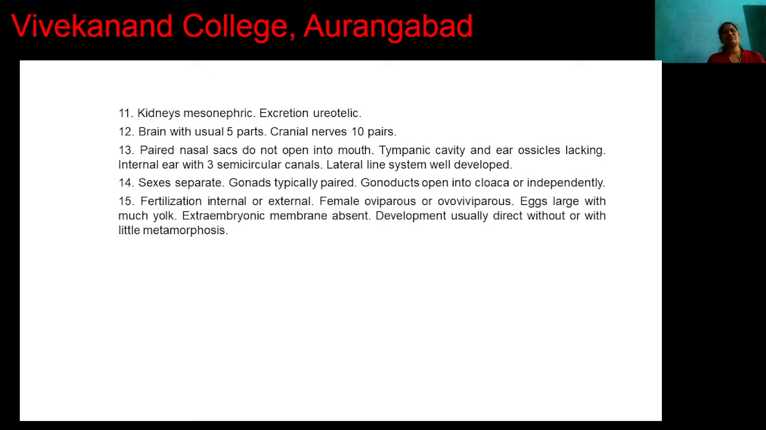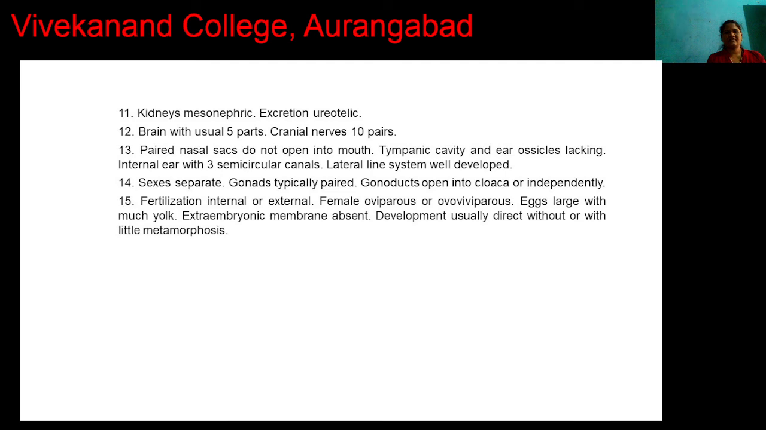Brain consists of usually 5 parts: cerebellum, brain stem, pituitary gland, and hypothalamus. These are the parts of brain usually present in the fishes. 10 pairs of cranial nerves are well developed in fishes. Paired nasal sacs do not open into mouth. Tympanic cavity and ear ossicles are absent in fishes. Internal ears with 3 semicircular canals are present, and lateral line is well developed.